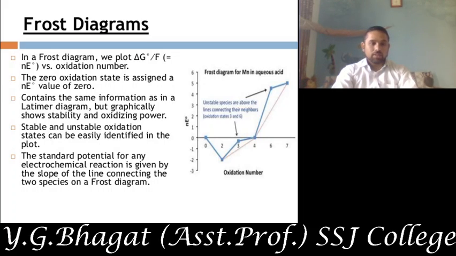Here the standard potential for any electrochemical reaction is given by the slope of the line connecting the two species on the Frost diagram. So by taking the slope, we can get the standard potential between these 2 points, that is, the potential difference change that takes place, given by the slope obtained from the 2 joined points.